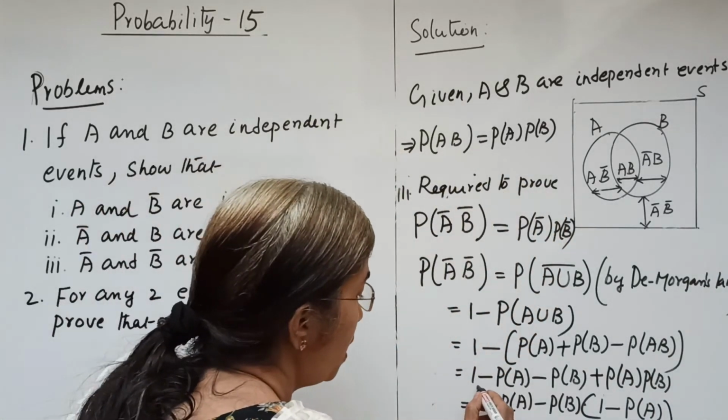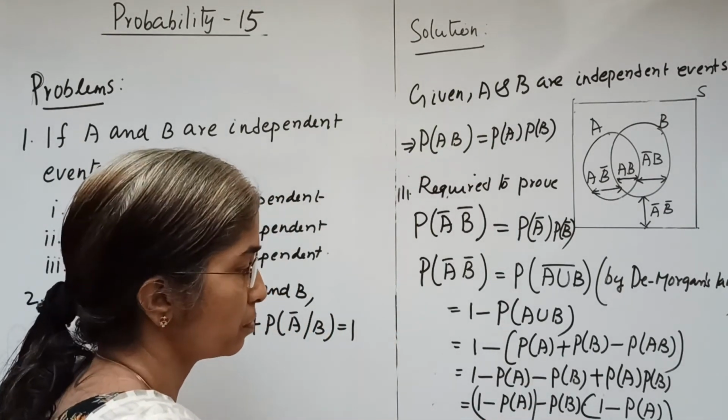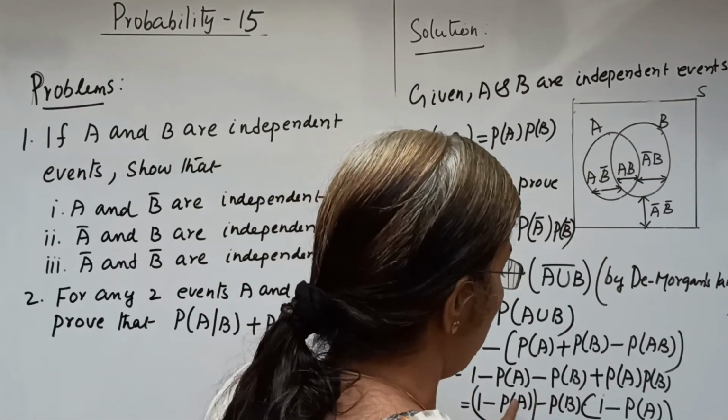And if we bracket these two, we may take 1 minus P of A common to both.